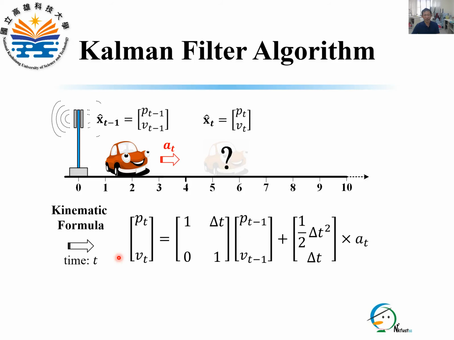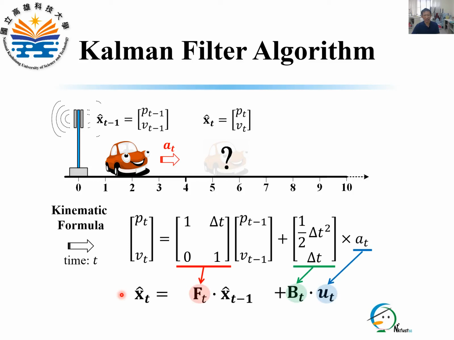By expressing these two equations in matrix form, we can obtain this equation. As the equation for the linear prediction process, these three terms are F_t, B_t, and u_t respectively.